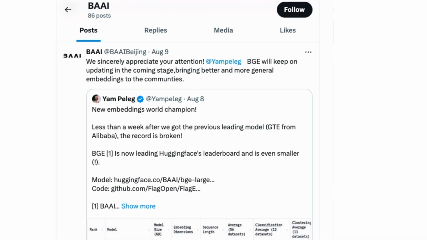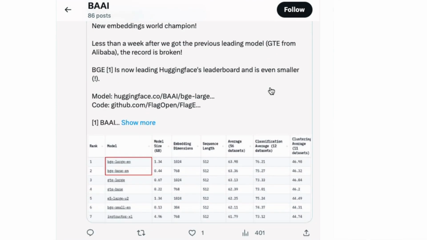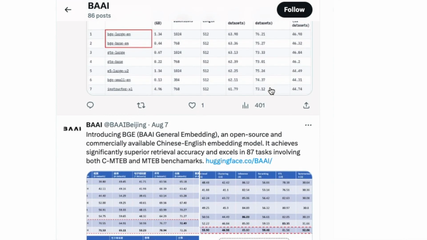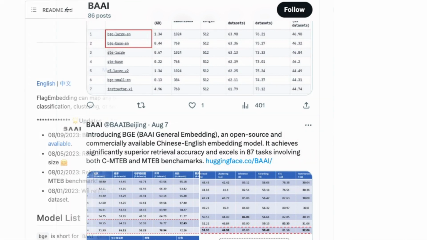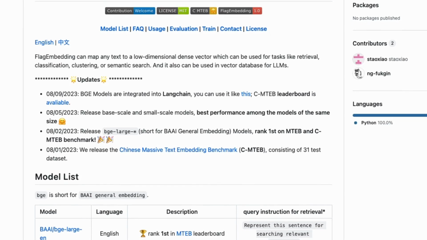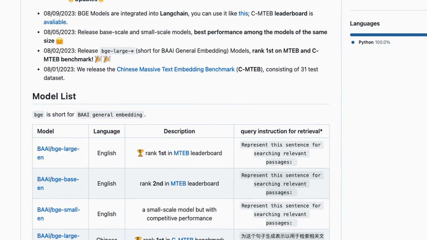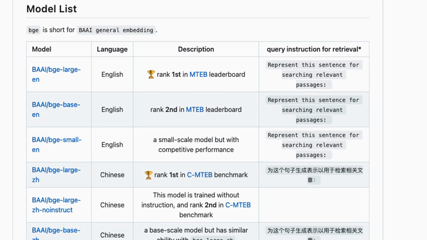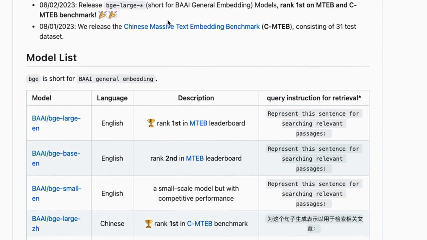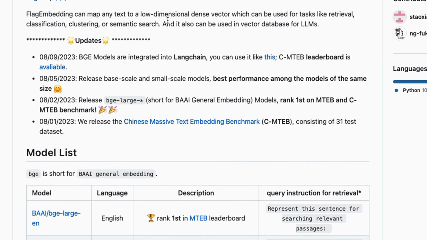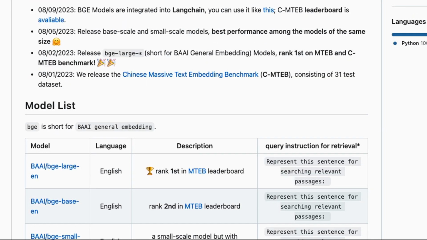What are the BGE embeddings, I hear you say? Well, these come out of the Beijing Academy of AI, and they're basically a new set of embedding models that they have released. Looking at their GitHub, we can see that they've got both an English embedding and a Chinese embedding. The other interesting thing is they're also working on a multilingual embedding, which is not out quite just yet. These have skyrocketed to the MTEB leaderboard just in the past few days.